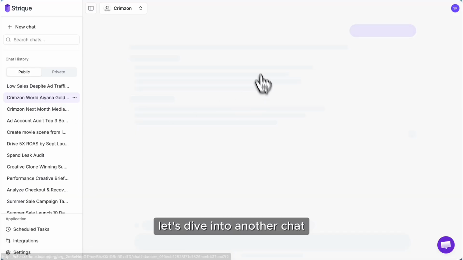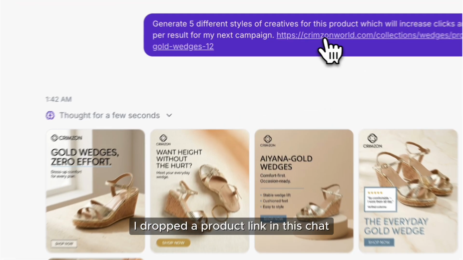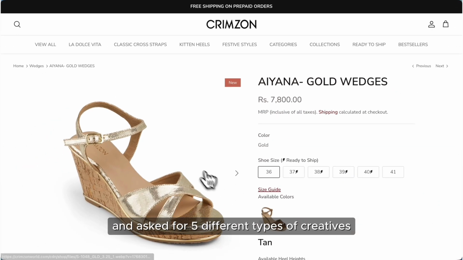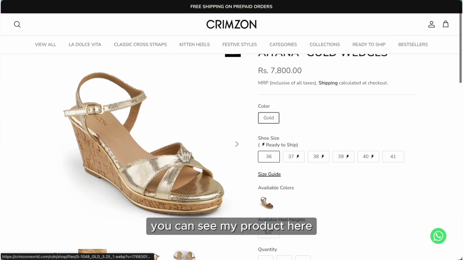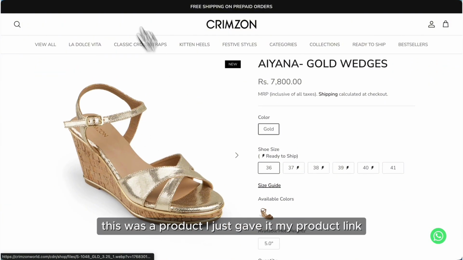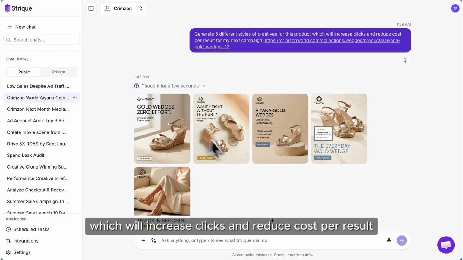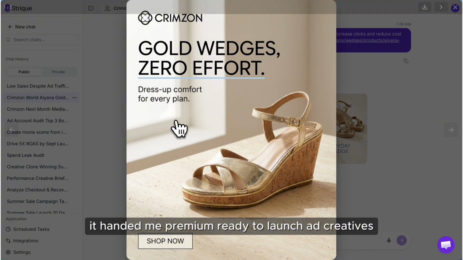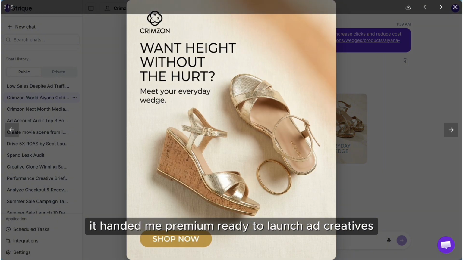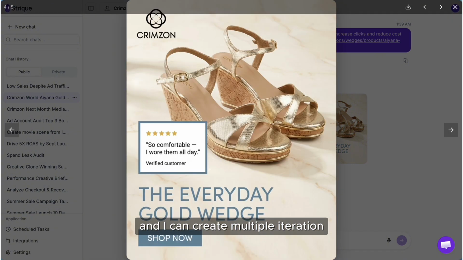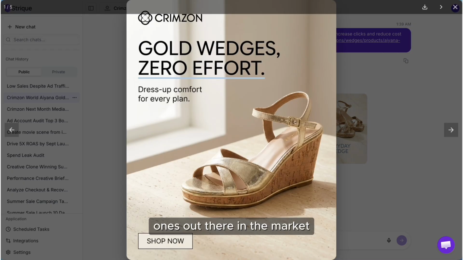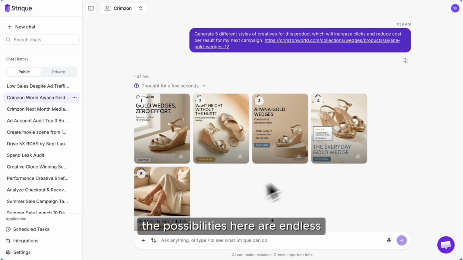Let's dive into another chat. I dropped a product link in this chat and asked for 5 different types of creatives for my product. You can see my product here. I just gave it my product link with this prompt: Generate 5 different styles of creatives for this product, which will increase clicks and reduce cost per result. And in seconds, it handed me premium ready to launch ad creatives, and I can create multiple iterations based on the best performing ones out there in the market. The possibilities here are endless.